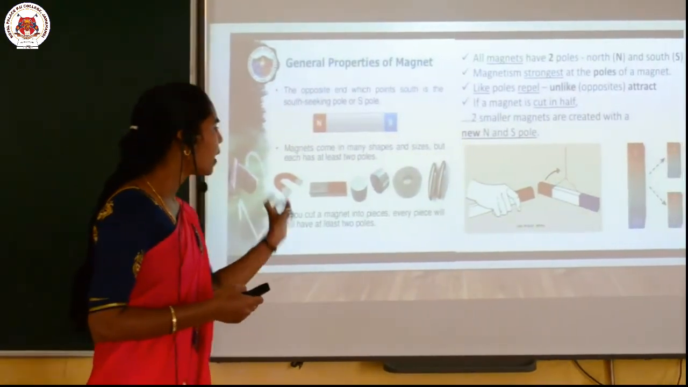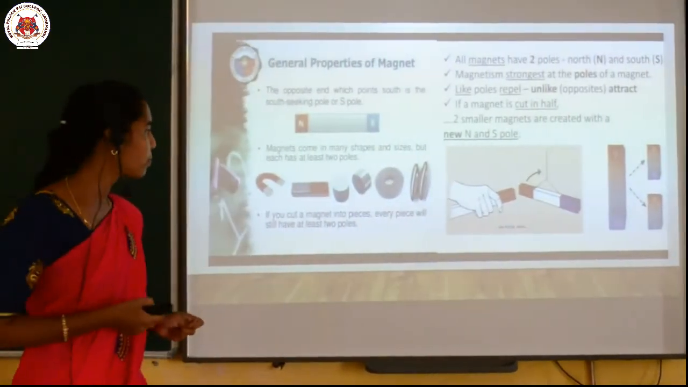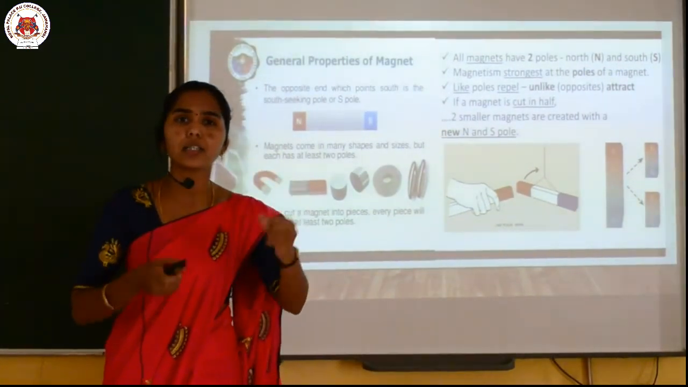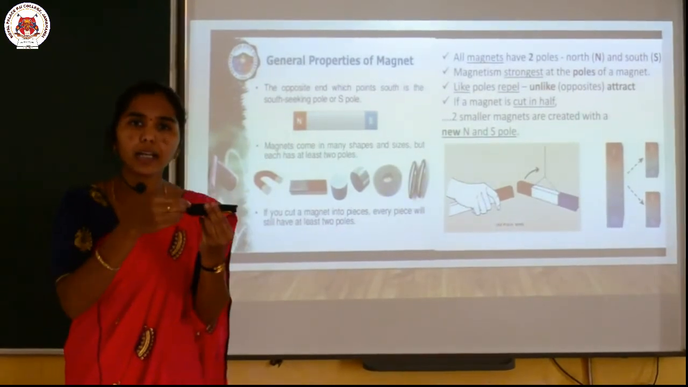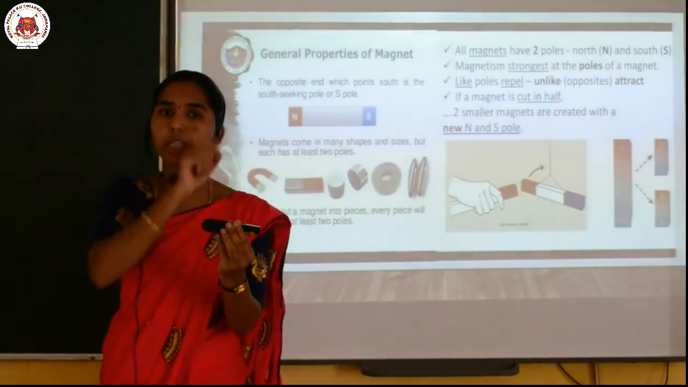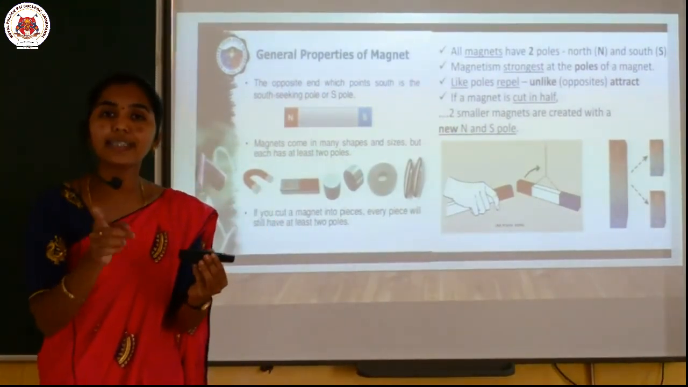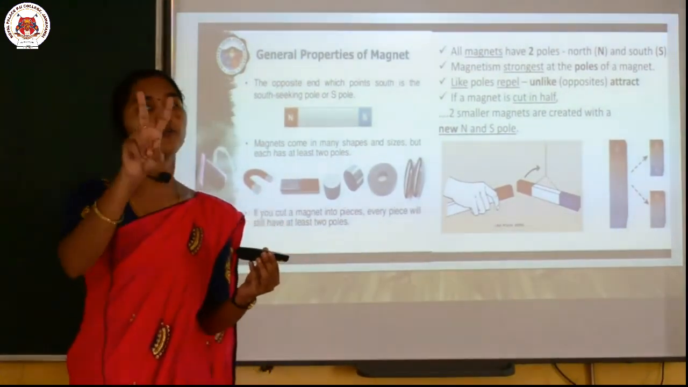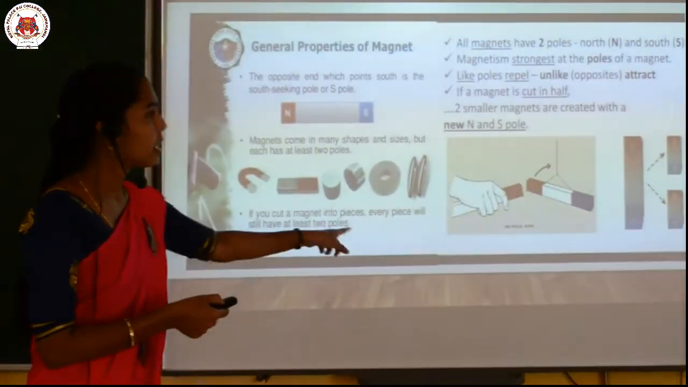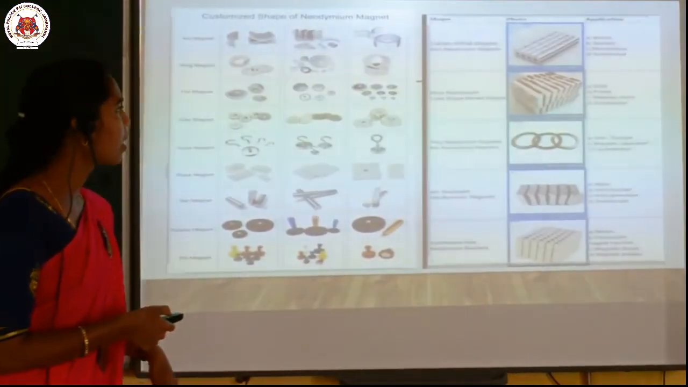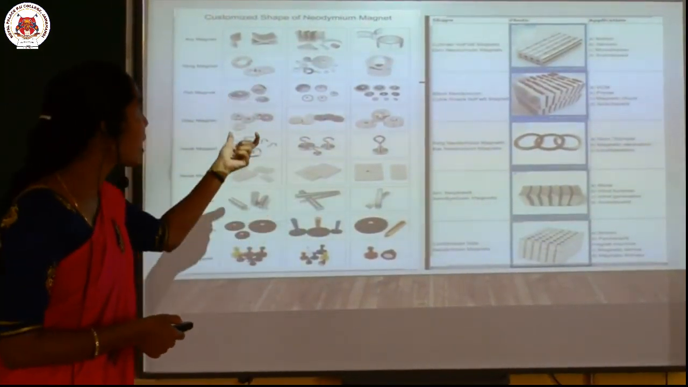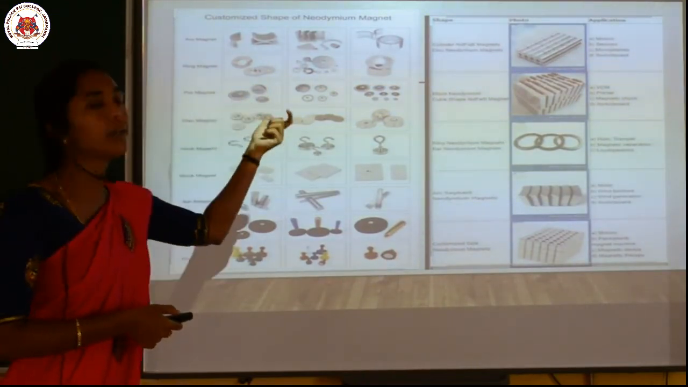And the main important property of the magnet is that if you cut the magnet, assume it is a bar magnet, if you cut the bar magnet or any magnet into two pieces, remember dear children, it is again going to form two poles, right. So you can see in the next diagram, dear children, these are the customized shapes of the neodymium magnet.